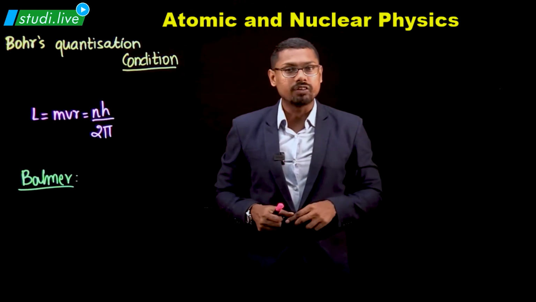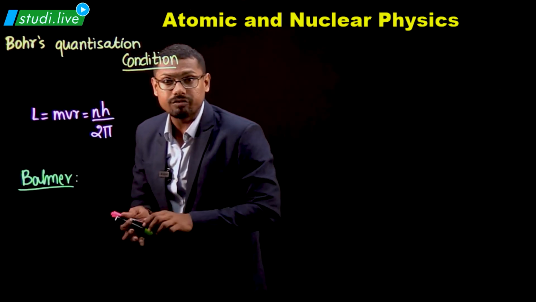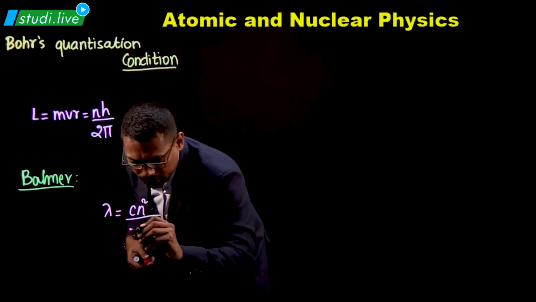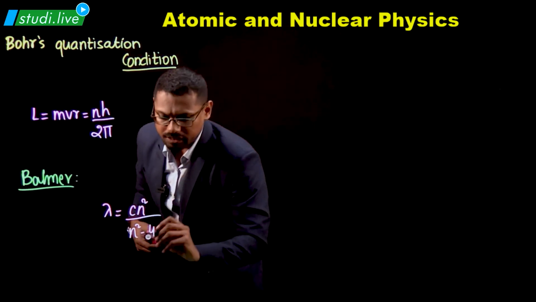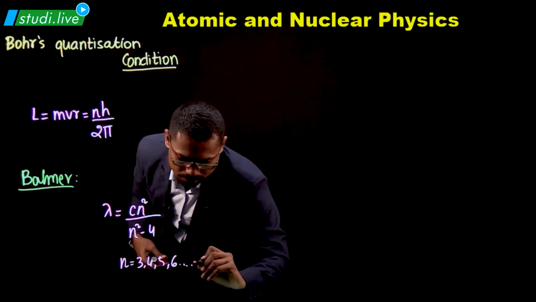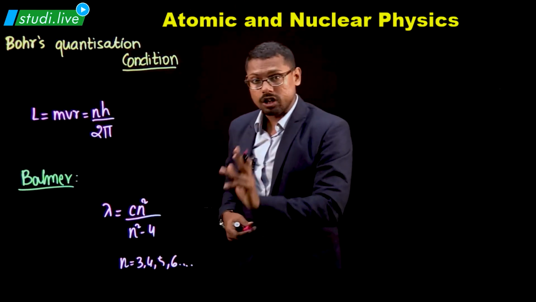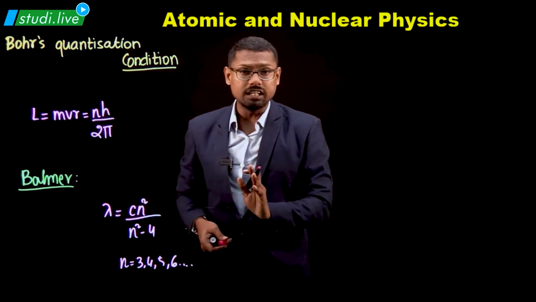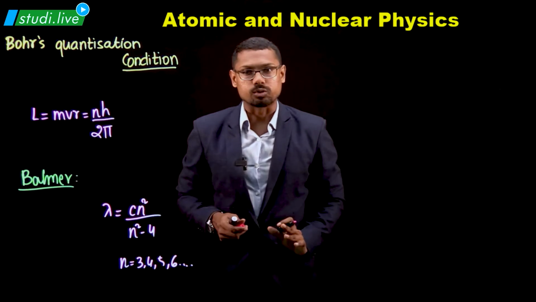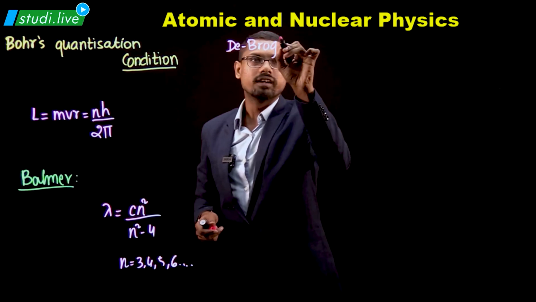And when asked about the wavelength of these visible radiations, he gave a very specific formula. He said that the wavelength of these emitted energy waves is equal to Cn square divided by n square minus 4, provided the value of n is an integer greater than 2. That means it can be 3, 4, 5, 6, 7, 8, 9, 10, 11, anything. It should not be any fraction and it should not be any value like 2, 1 or 0. It has to be greater than or equal to 3. Only integers.